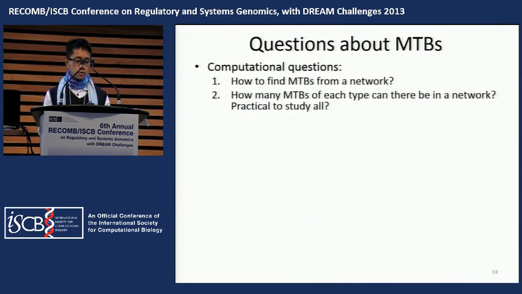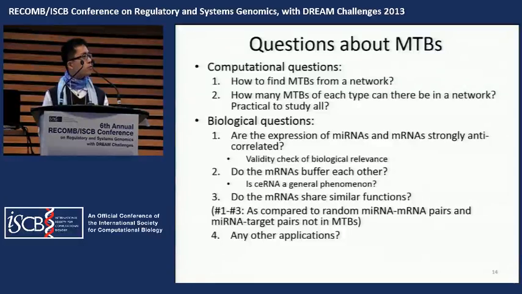Next, we have several computational and biological questions to study. Computationally, how can we find each type of MTB? How many MTBs of each type are there? Biologically, can we verify the anti-correlation relations between the expression nature in messenger RNA and microRNA? Do the messenger RNAs buffer each other? Do the group of messenger RNAs share similar functions? And can we apply our MTB definition to some other problems?